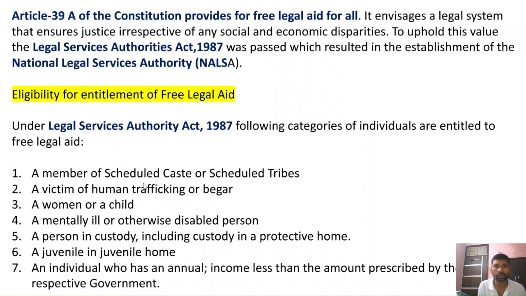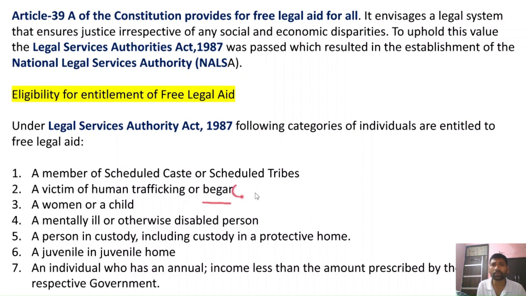They include the members of scheduled caste and scheduled tribe population. In India, both scheduled caste and scheduled tribe population constitute around 20% of the total population. Therefore, they are socially excluded and economically backward sections. They are still facing historical injustice and they lack access to justice. So the National Legal Services Authorities will provide free legal aid to members of scheduled castes and scheduled tribes as well.